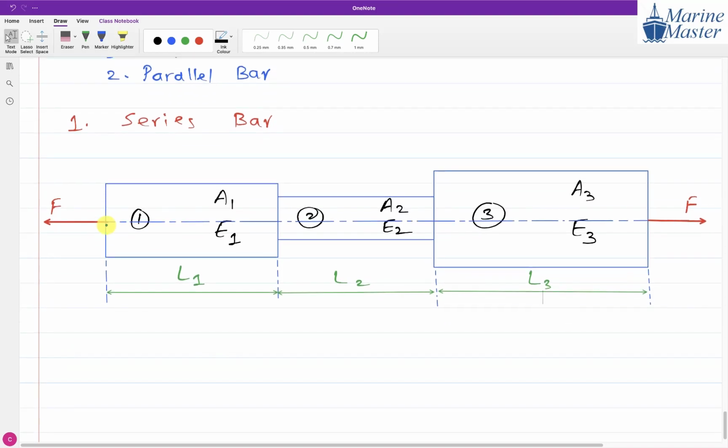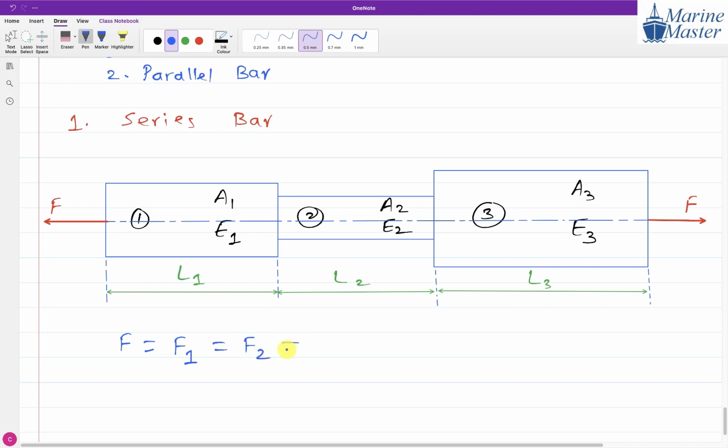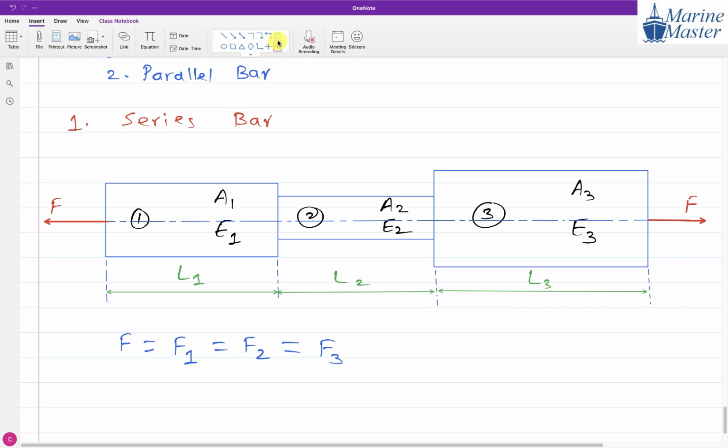Okay, everyone completed? Now whenever we have a series bar scenario, whatever the external force F is, the same force will be in part 1, the same force in part 2 and the same force in part 3. So the force in each part is the same.